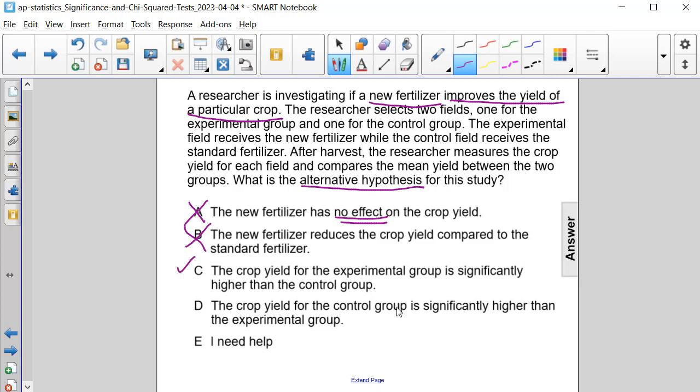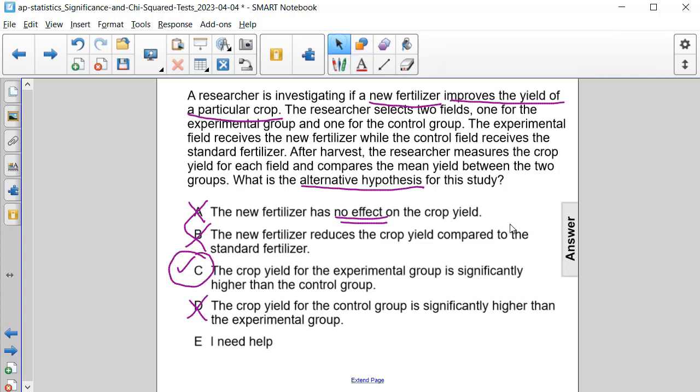The crop yield for the control group is significantly higher than that of the experimental group. No, that's not what we're looking for either, because that would prove that the current fertilizer is better than the new one. So that definitely makes answer choice C the correct answer for this problem.